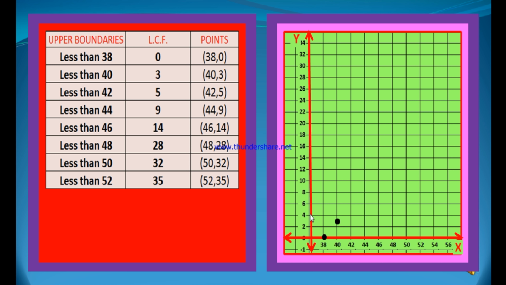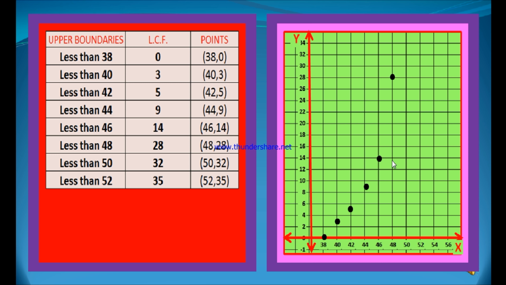38, 0. This is the point. X value is 38 and y value is 0. Next, 40 and 3. X value is 40 and y value is 3. 3 lies between 2 and 4. Therefore, this is the point. And the third point is 42, 5. 5 lies between 4 and 6. This is the point. Next point is 44, 9. 44 and this is 9. Next, 46, 14. 46 and this is 14. This is the point.